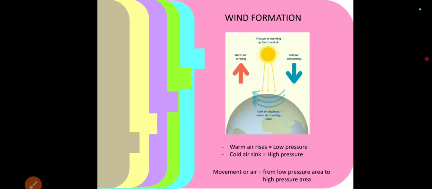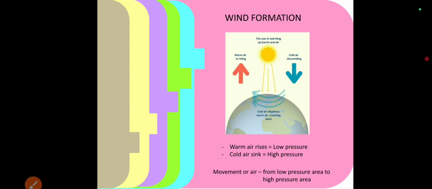When air is heated, it becomes light and it will rise. As it rises, it leaves behind an area of lower atmospheric pressure at the surface. Contrary to this, cold air is dense and it will sink down. It gets accumulated at the surface, creating an area of higher atmospheric pressure.